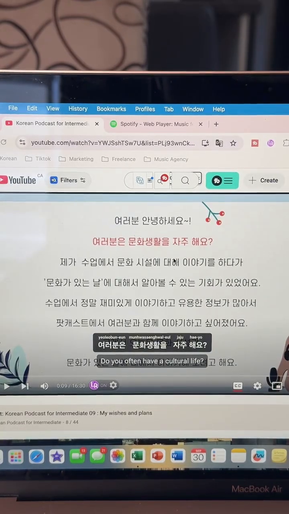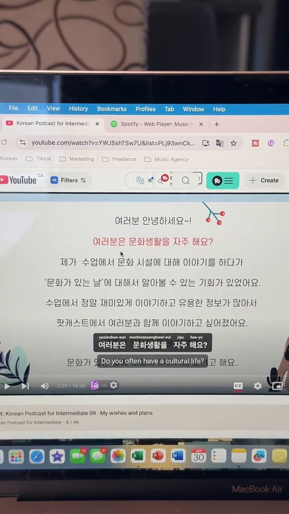In English, you would be talking about cultural facilities, right? But in Korean, it would be cultural facilities about. This can be very confusing at first, but you need to remember that it is always found after. So 대해 is used when you want to say about. So about cultural facilities. That would be how you can translate this first part.